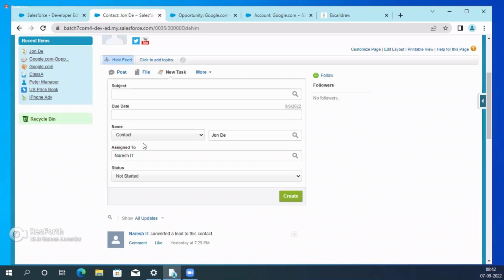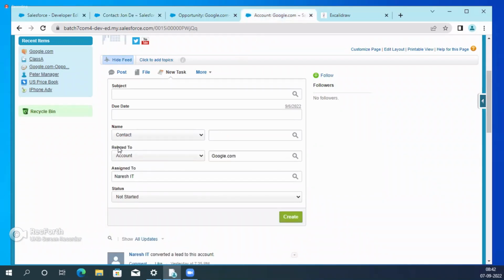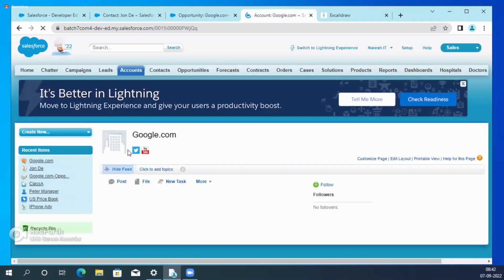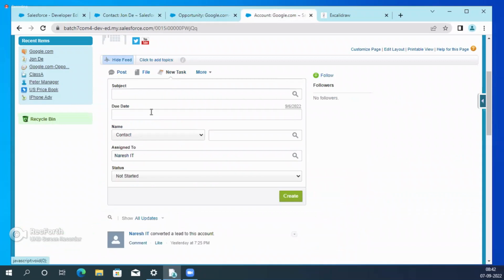So that means wherever we are using it in all the objects, that field is removed. But the client doesn't require that. The client requires it only at the opportunity level. In the contact and account, the client still requires the related to field. See, if you reload it, related to is gone. So the client's request is only for opportunity, but we are changing it for all the objects.